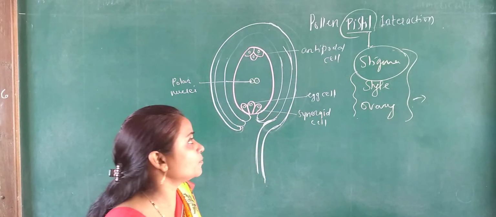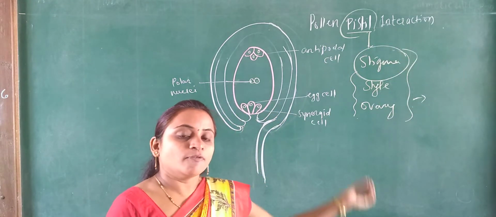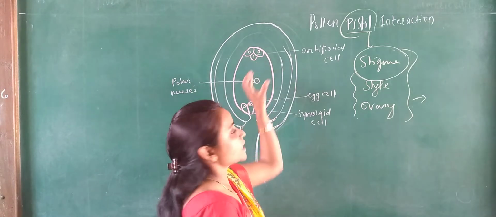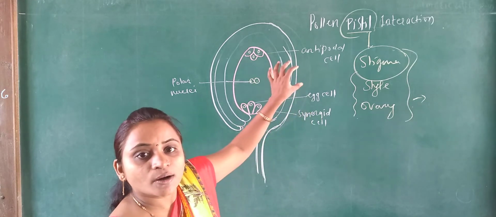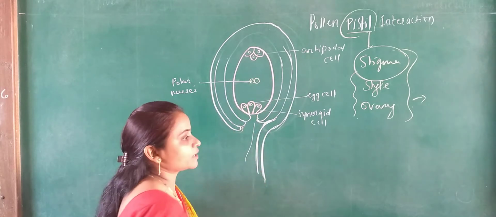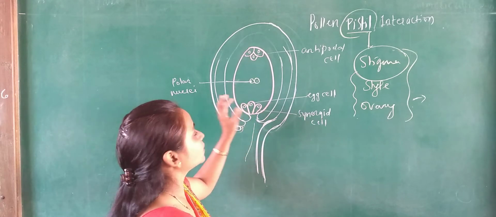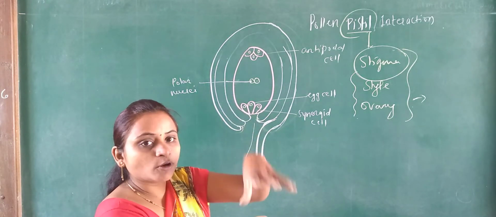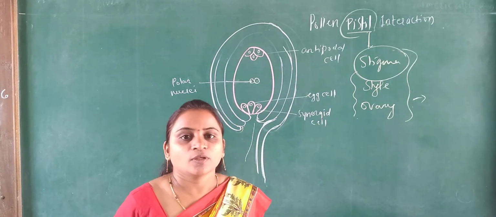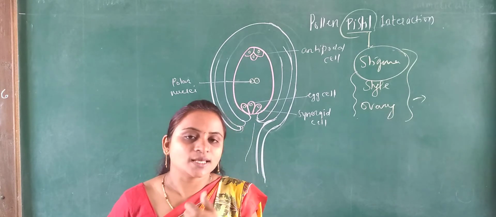The next important thing: pollen pistil interaction means the event from the fall of pollen on the stigma to the entry of the pollen tube inside the ovule or the embryo sac. म्हणजे embryo sac पर्यंत जायपर्यंत जे पोलन ट्यूब एंटर होईपर्यंत आणि किंवा पोलन ग्रेन त्या स्टिग्मावर फॉल होईपर्यंत हे जे सगळं इव्हेंट आहे, that is called the pollen pistil interaction. Okay, after the pollination, one of the next processes which is seen is called fertilization.